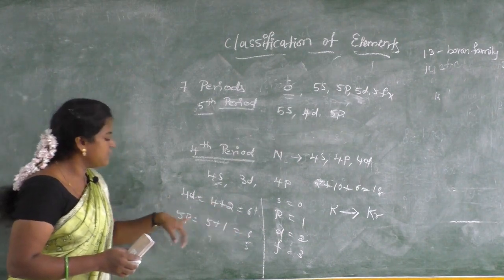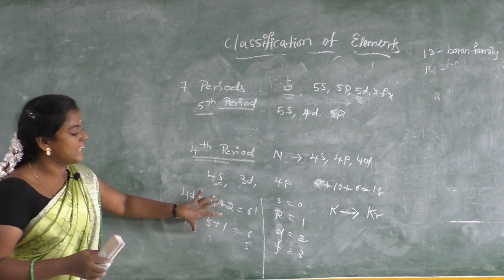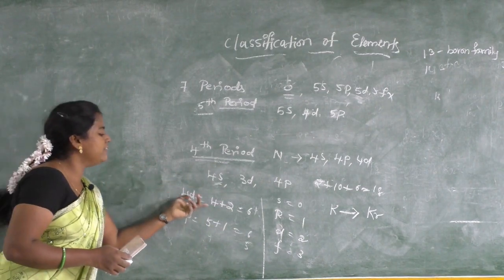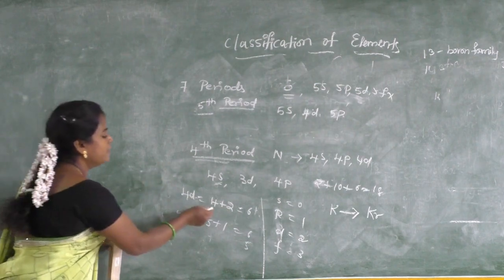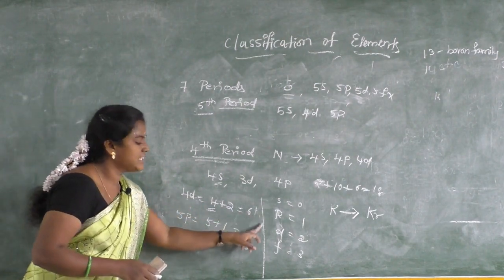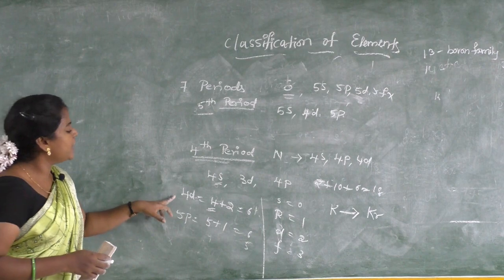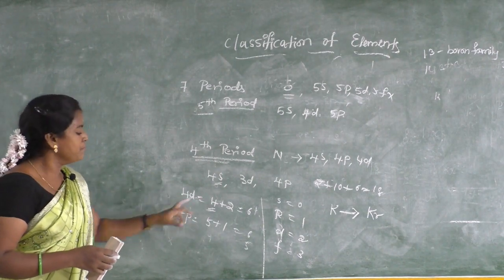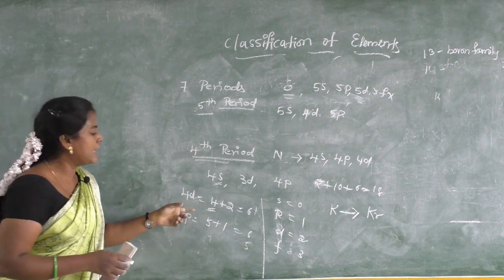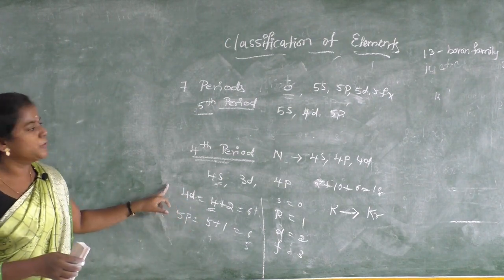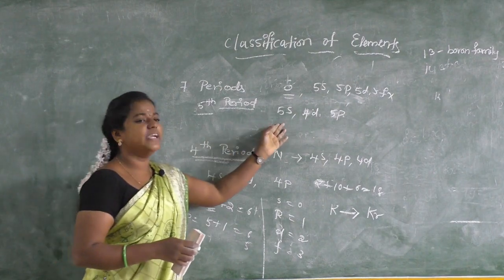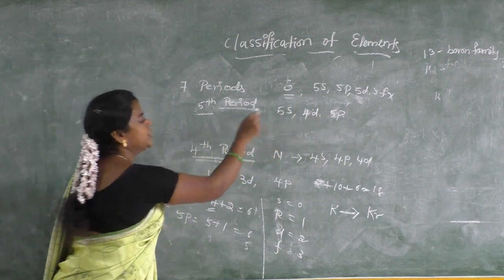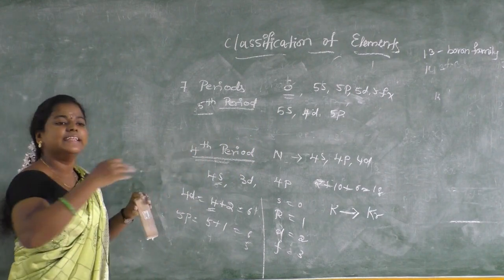4d means we got 6, 5p means also we got 6. In this case we have two similar n plus l values, but the electron will always move to 4d. What is the reason? When two values are the same, we should choose the one with the least n value. For 4d the least n value is 4, but for 5p the n value is 5. Comparing these, 4d is the least, so the electron will move into 4d rather than 5p. So the electron first moves into 5s, then 4d, then 5p.